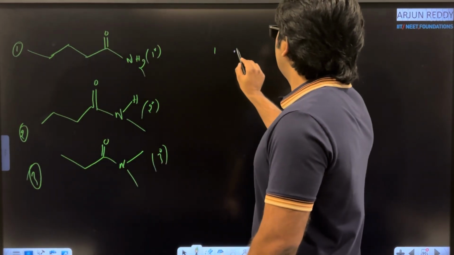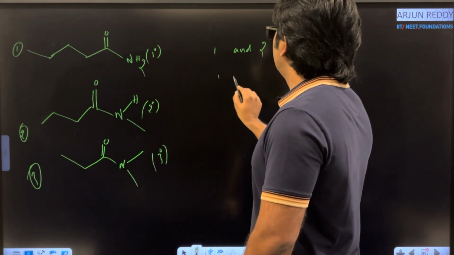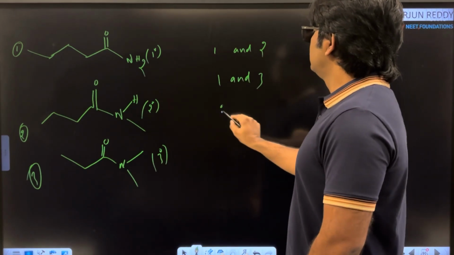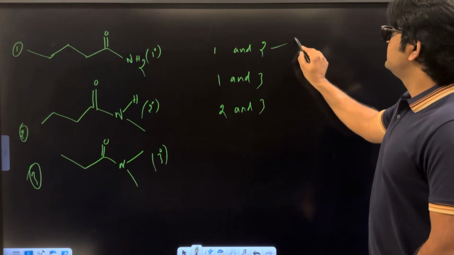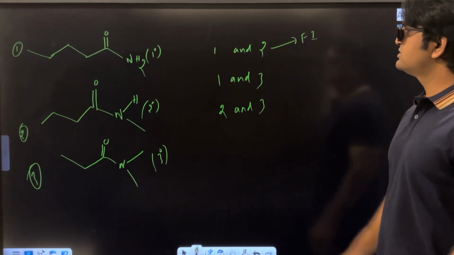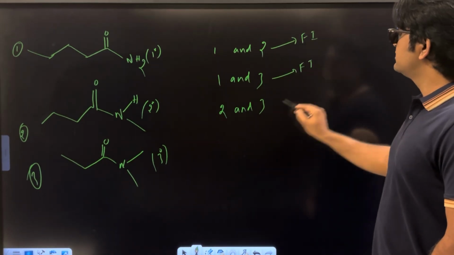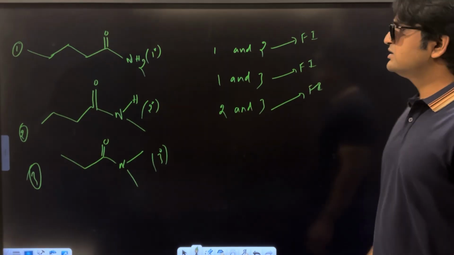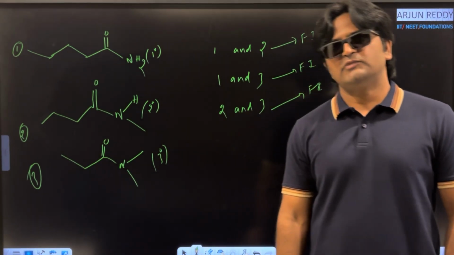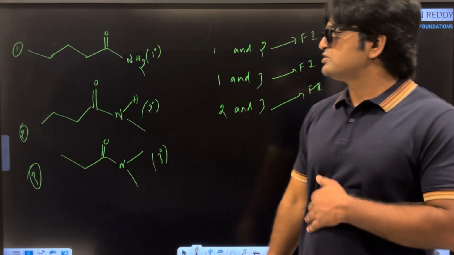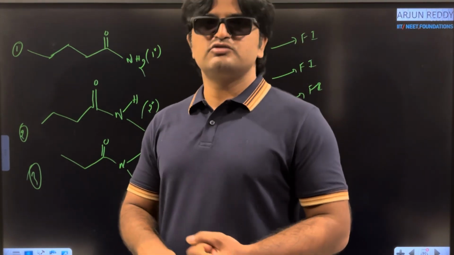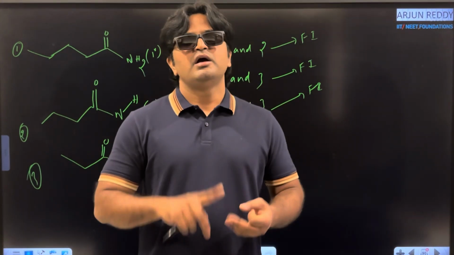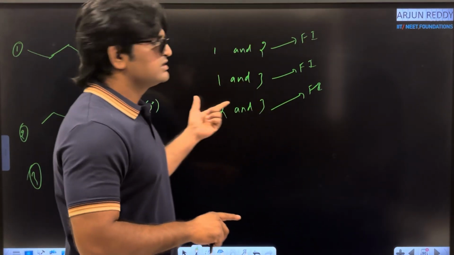Same thing: 1 and 2, 1 and 3, 2 and 3. What is the relation? These two are said to be functional isomers. Again, functional isomers. 2 and 3 are also functional isomers. This is the story about chain isomerism, positional isomerism, ring chain isomerism, metamerism and functional isomerism.